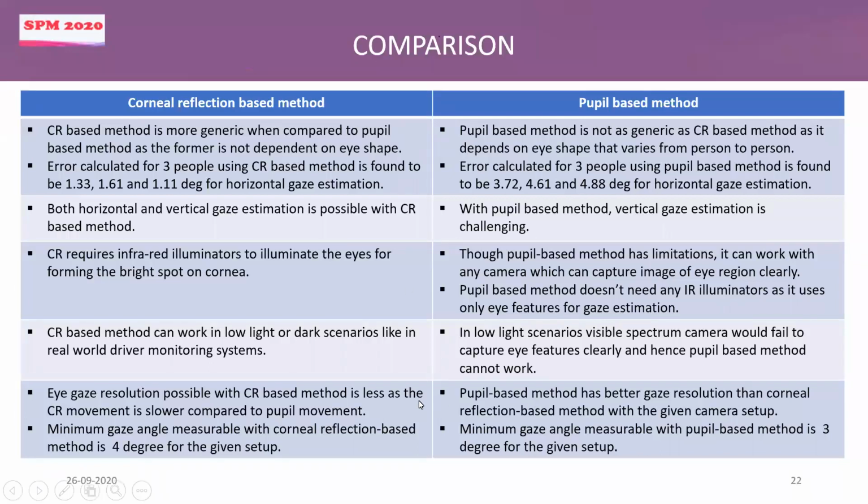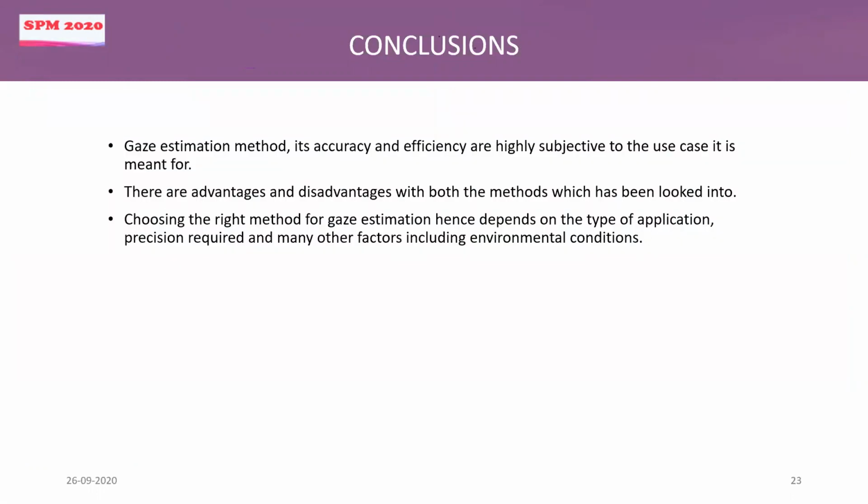Now the last experiment, the gaze resolution, I already mentioned, we are getting a better gaze resolution. The minimum gaze resolution is found to be better with the pupil-based method, as the movement is much faster compared to the movement of corner reflection-based method. To conclude, choosing a gaze estimation method is highly subjective to the use case it is meant for. We find advantages and disadvantages with both of the methods which we have looked into. So we feel choosing the right method would depend on the type of application, what is the precision we need, and what are the different kind of environmental conditions we would want to support. Yeah, so that's the conclusion.